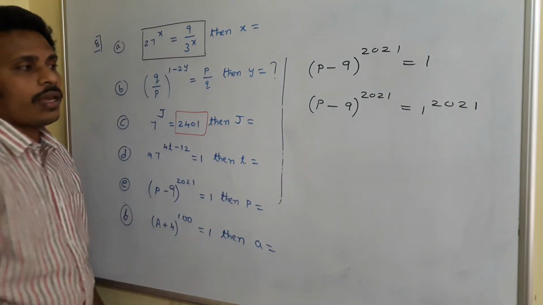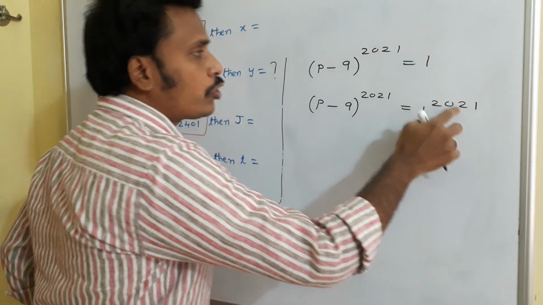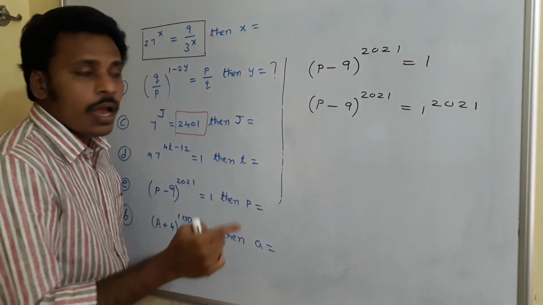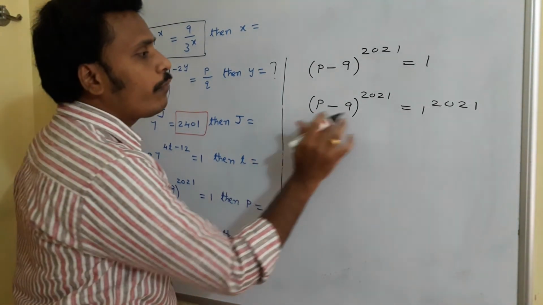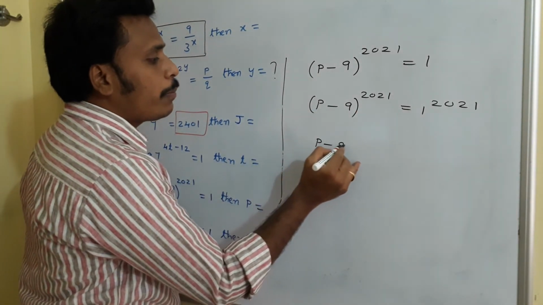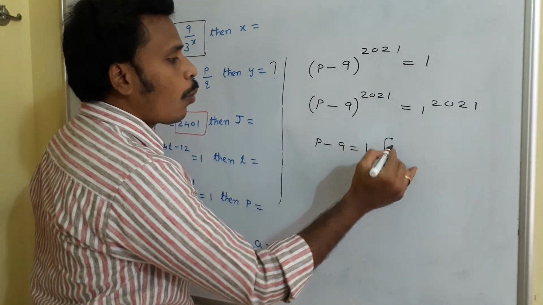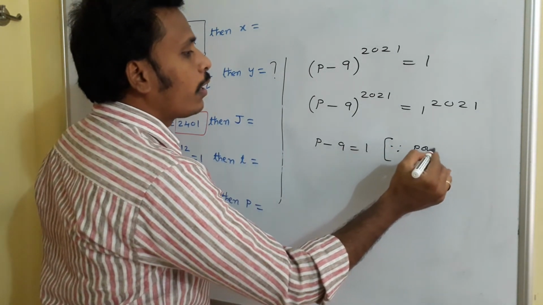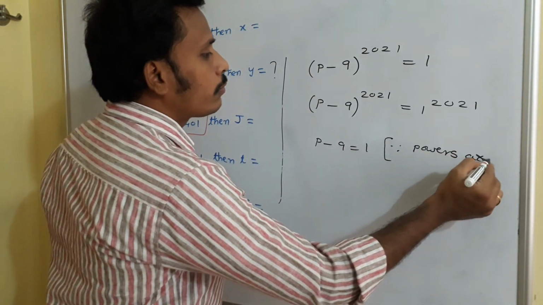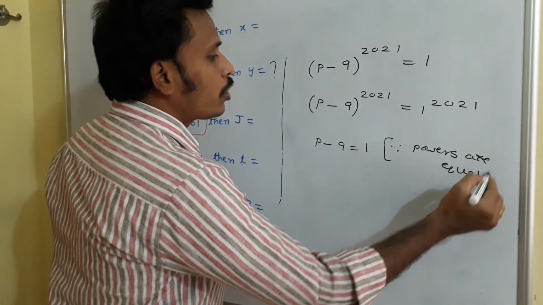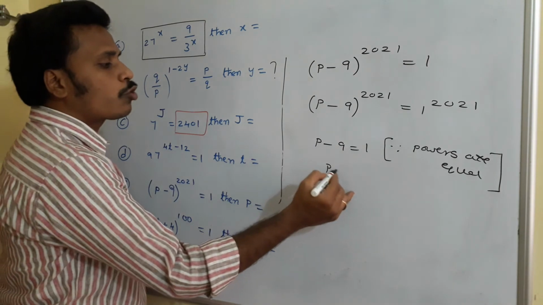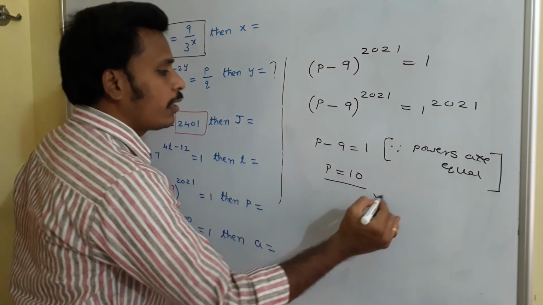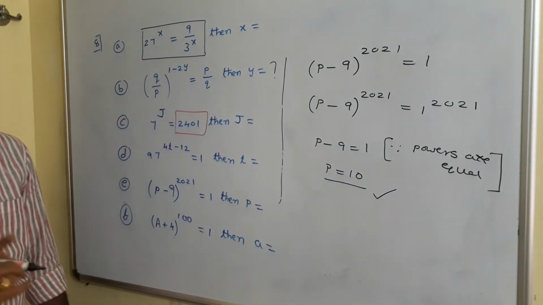Nothing, because 1 power 2021 is 1 only. And now observe the powers, they are equal, right? So we need to equalize the bases. p minus 9 is equal to 1. Why is p minus 9 equal to 1? Since the powers are equal, what are the powers? 2021. Since they are equal, the bases should be equal. p minus 9 is equal to 1 and the value of p is 10. There ends the problem.